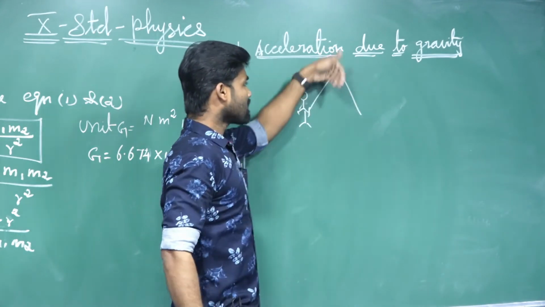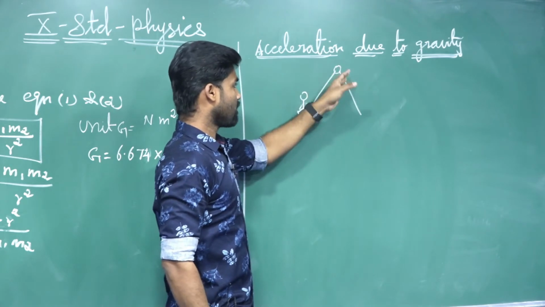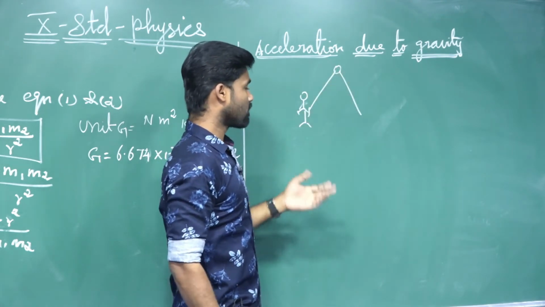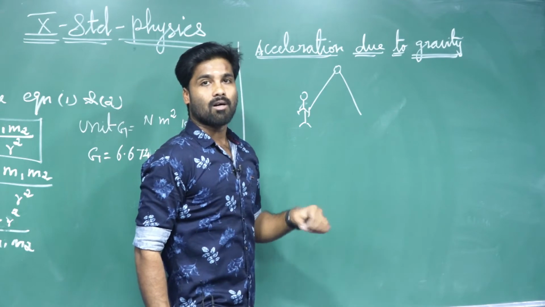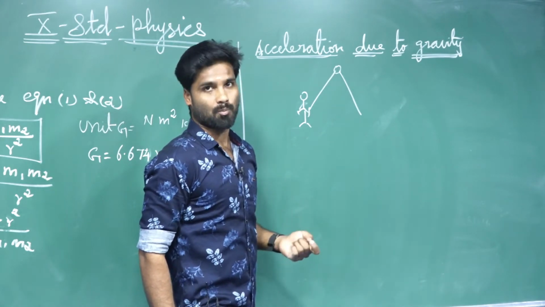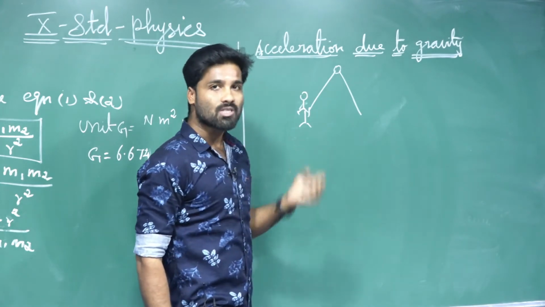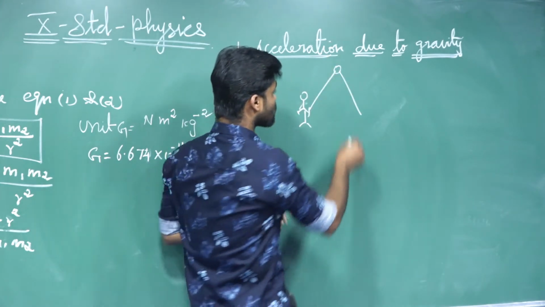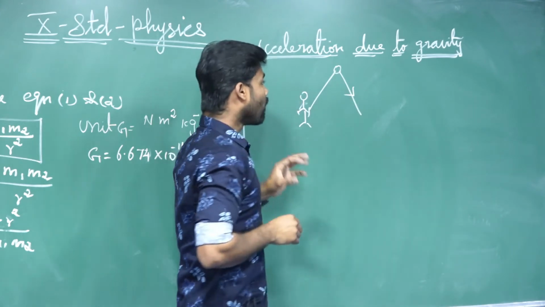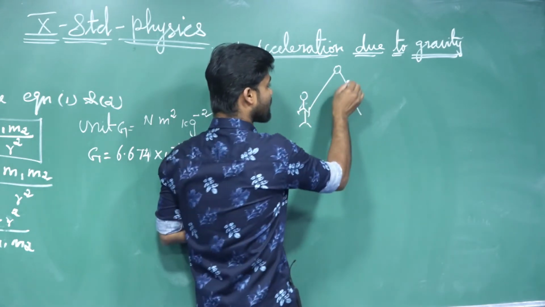Why does the object, after its velocity becomes zero, start to fall down? Because of the earth's gravitational force. The earth's gravitational force acts on an object and pushes it down. So when the object comes to the earth, what is happening there? The velocity of the object will change.